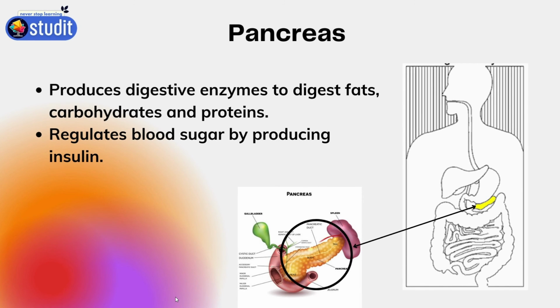Next we will move to the pancreas. The pancreas produces the pancreatic juice, otherwise called enzymes. It digests fat, carbohydrates and proteins, and it also regulates the blood sugar by producing insulin.